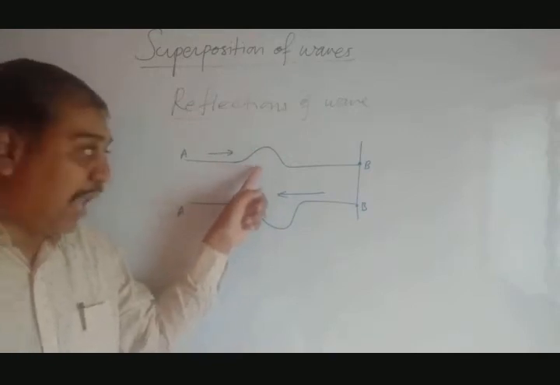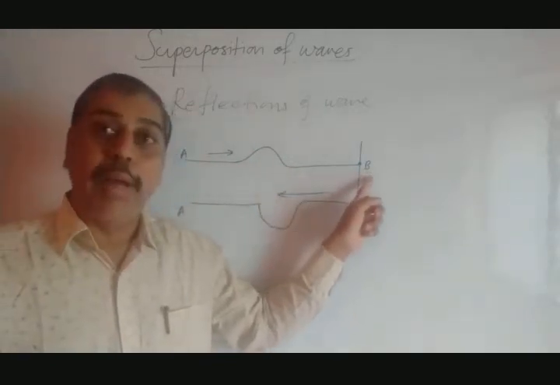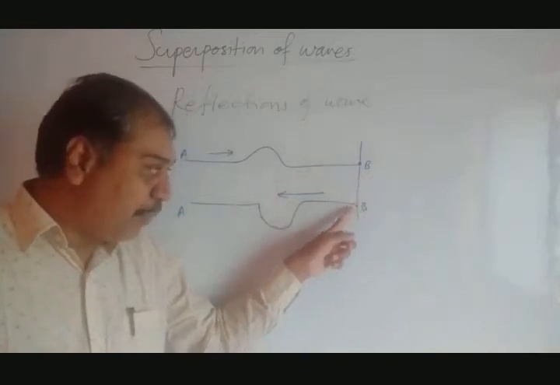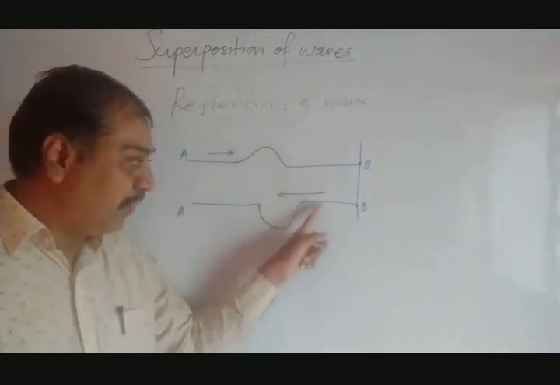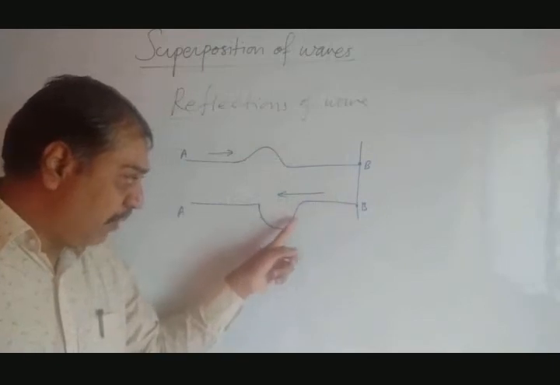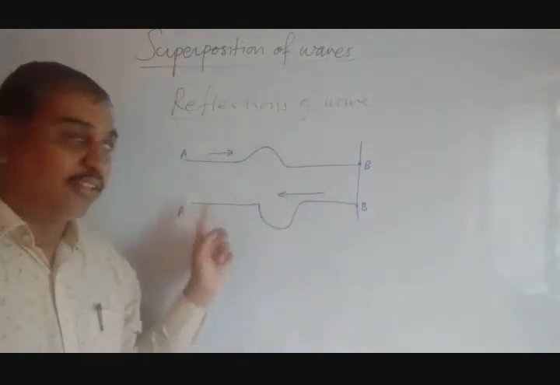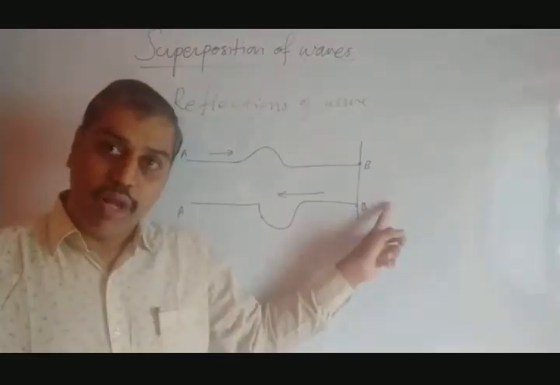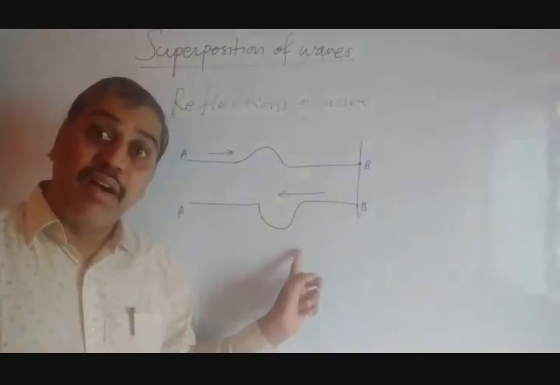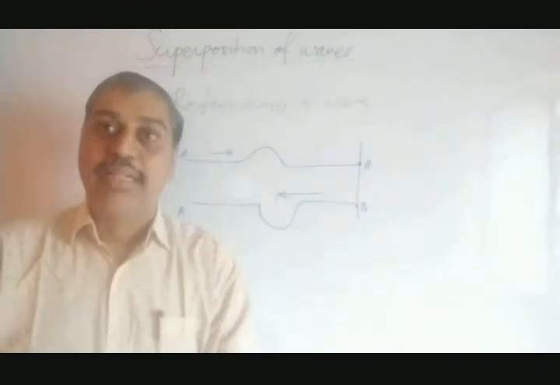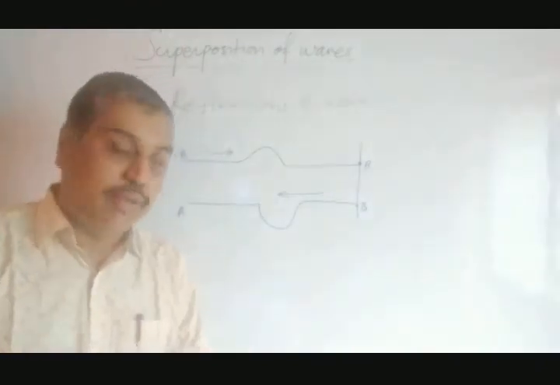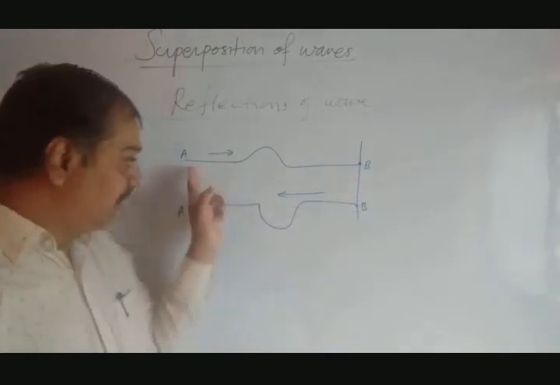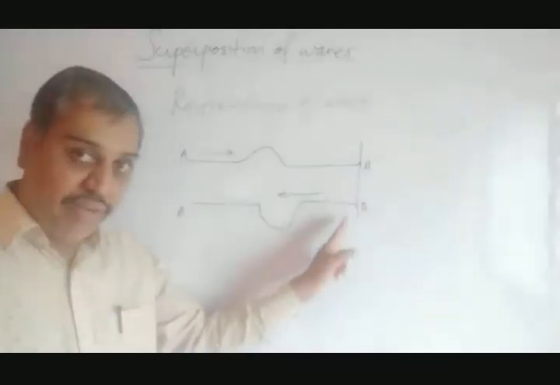And this wave travels along toward point B. At point B, exactly opposite, the wave is positive one, and the exactly opposite, negative wave gets reflected from B. So the crest incident on this wall is reflected as a trough. That you have to remember. This is reflection of a transverse wave: crest reflected as a trough.